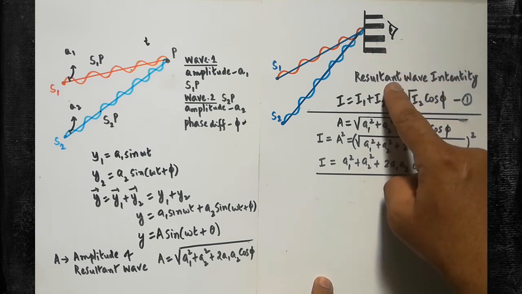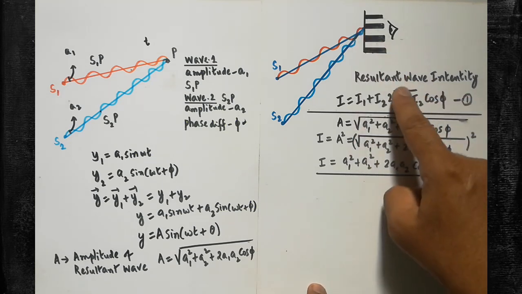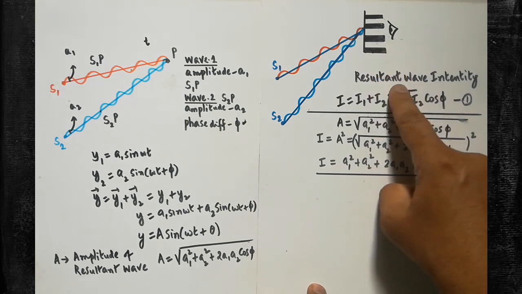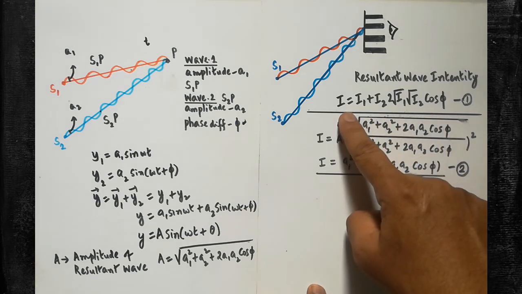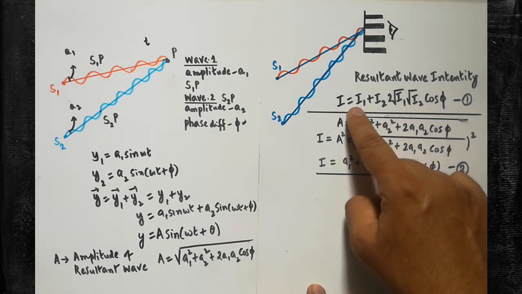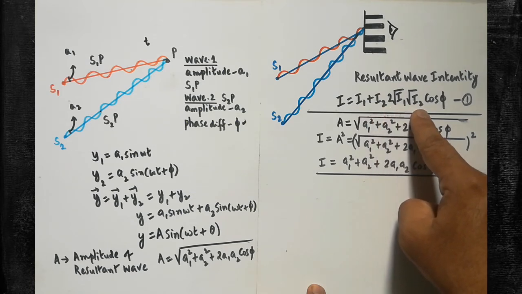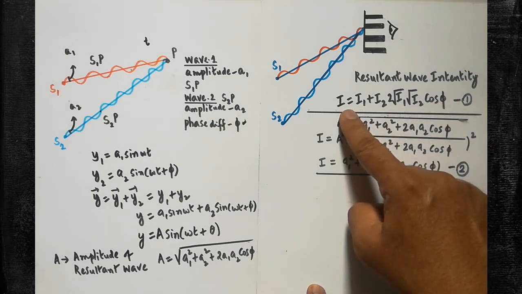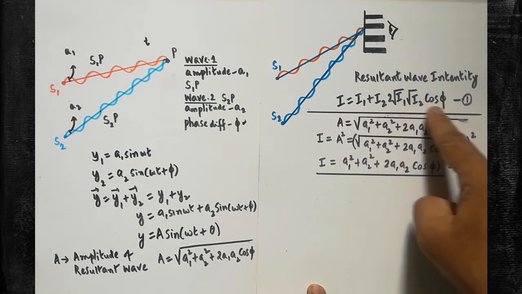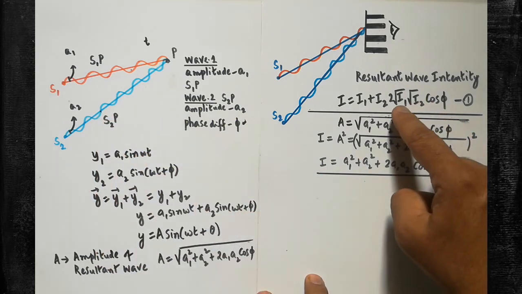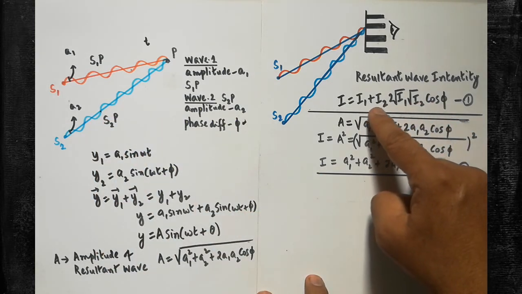Now before that, we have to learn how to derive the expression for the resultant. Resultant means either dark or bright. For that, the intensity equation must be derived. This is derived from the previous page. I is equal to I1 plus I2 plus 2 square root of I1 square root of I2 cos phi is the equation for I. Here, look at the expression: all the factors are in the form of intensity. I1 is the intensity of the first wave, I2 is the intensity of the second wave. Are you clear? All expressions are given in terms of intensity.